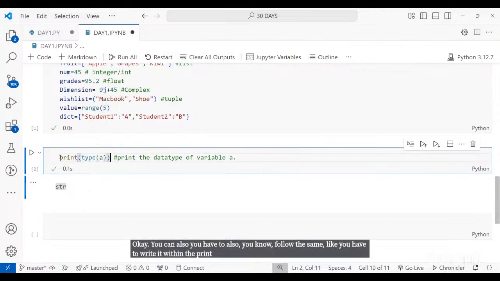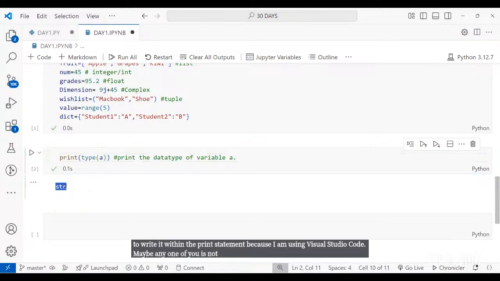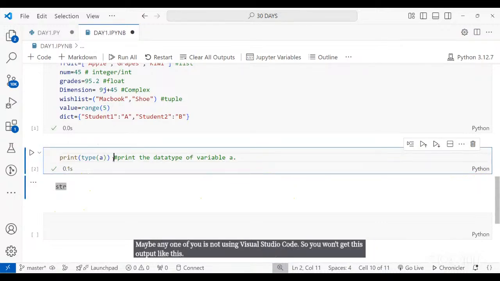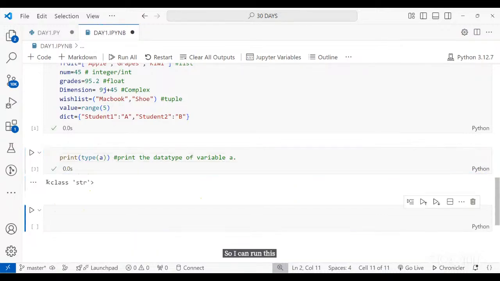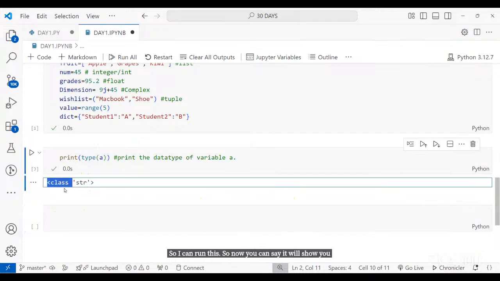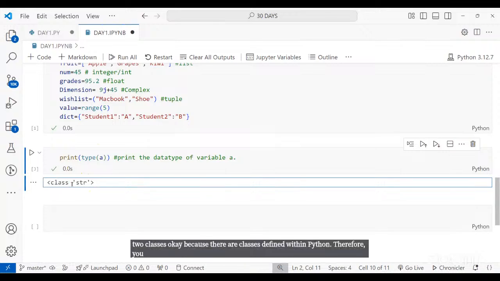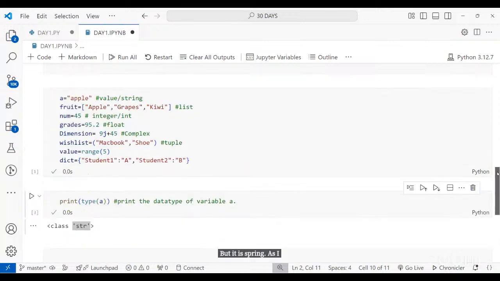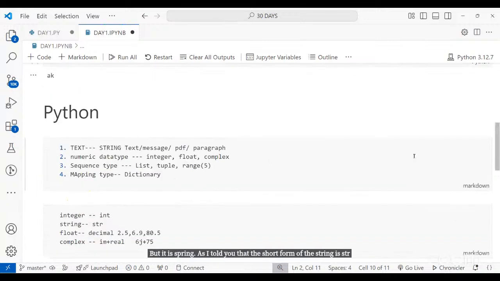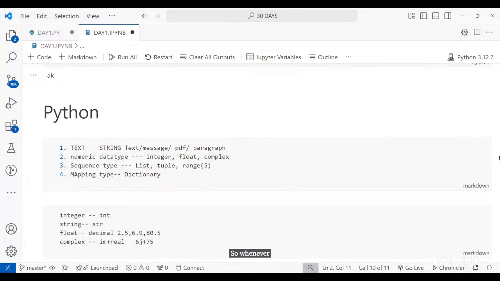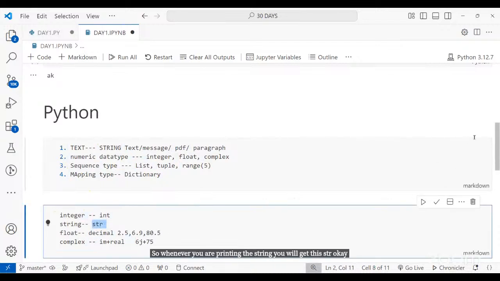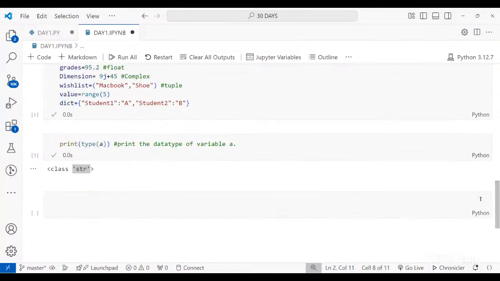You also have to write it within the print statement, because I am using Visual Studio Code. Maybe any one of you is not using Visual Studio Code, so you won't get this output like this. So I can run this. Now it will show you class string. Class is okay because there are classes defined within Python. Therefore, you're getting the word class in the output, but it is string. As I told you, the short form of string is str. So whenever you are printing the string, you will get this str, okay? So this is str.